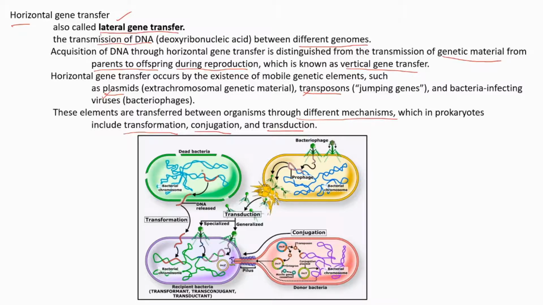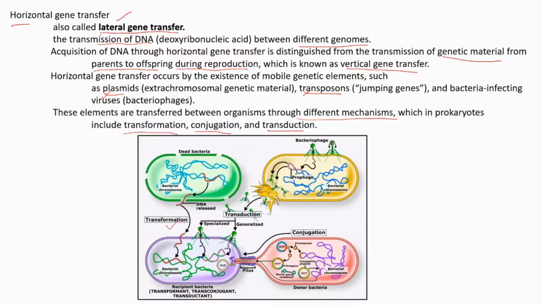The picture is given here. From a dead bacterium, its bacterial chromosome is coming out and entering, through the process of transformation, another bacterium. It is incorporated into its genome.